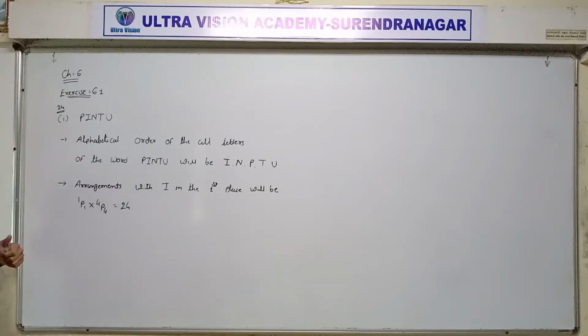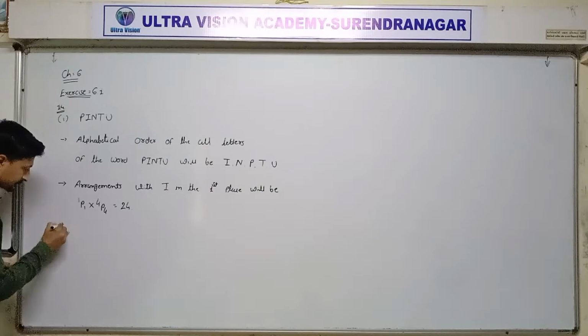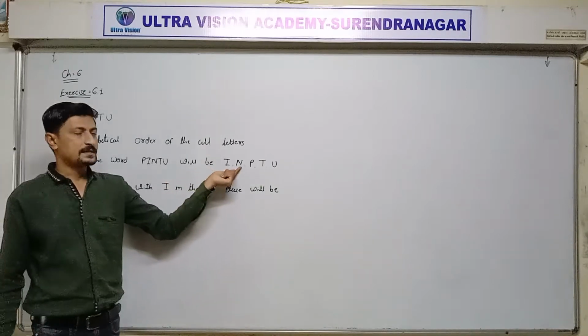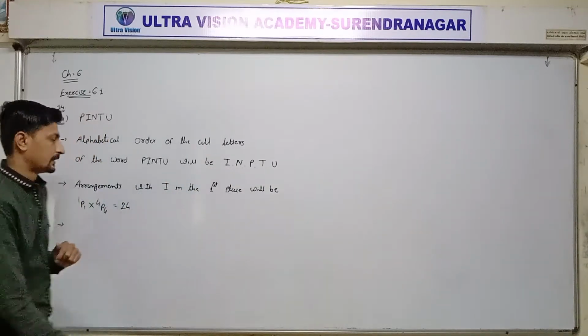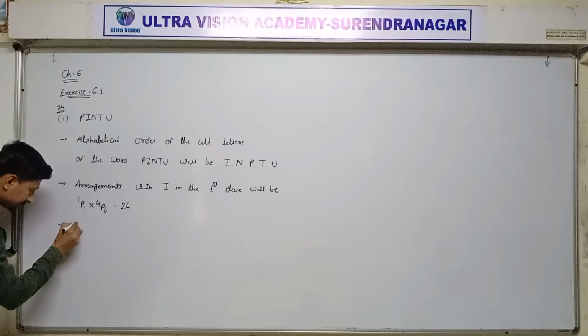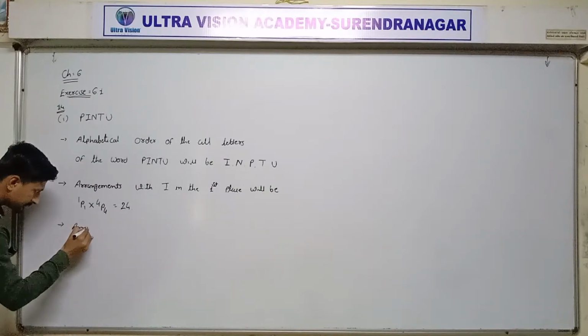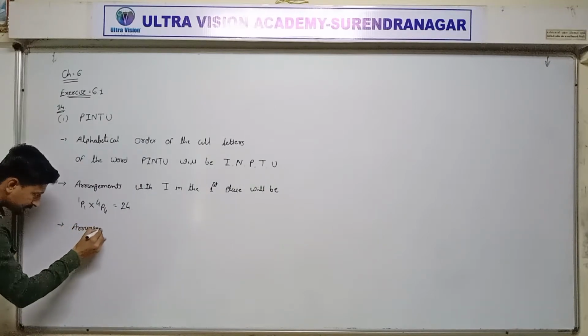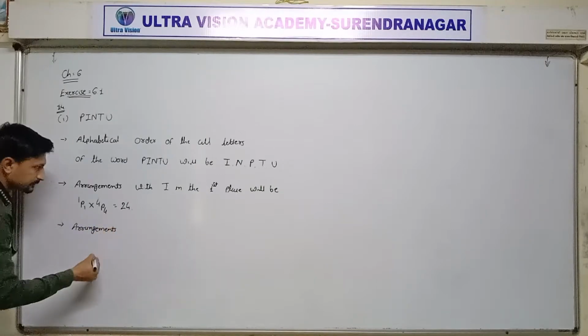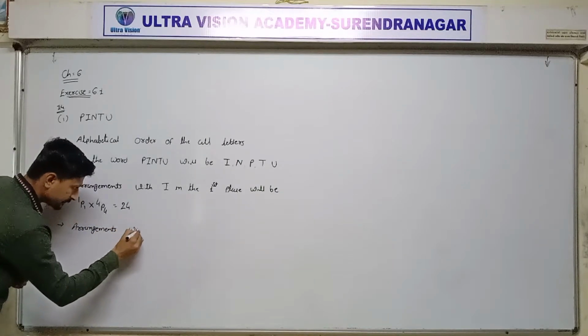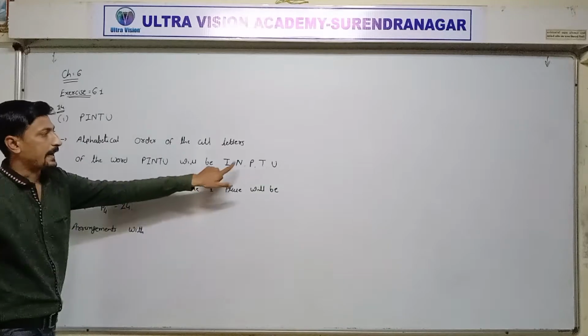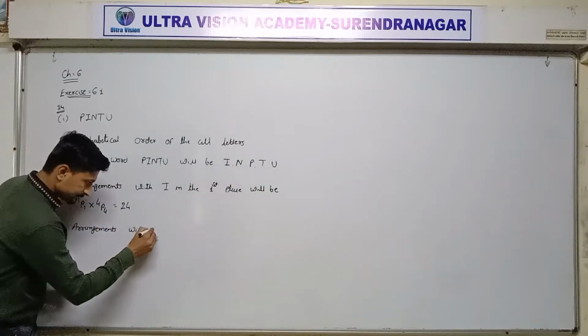Clear? Now next, arrangements with N in the first place.